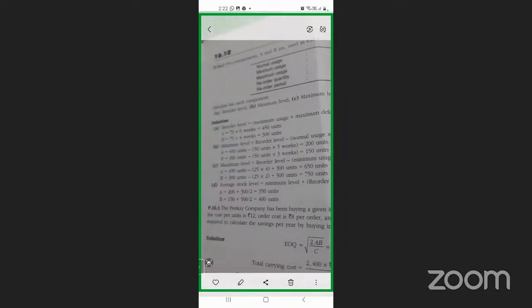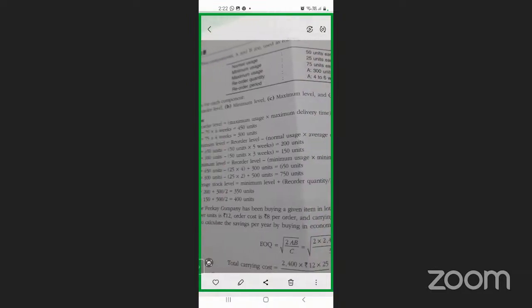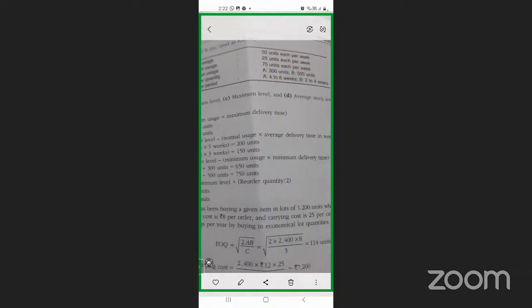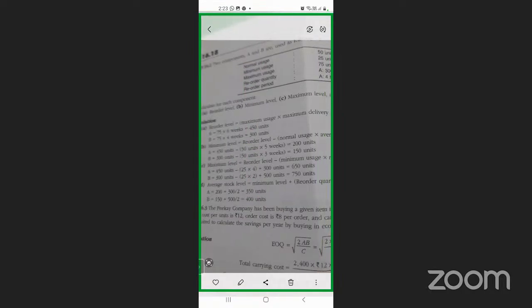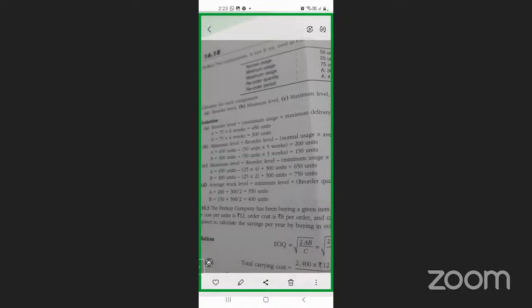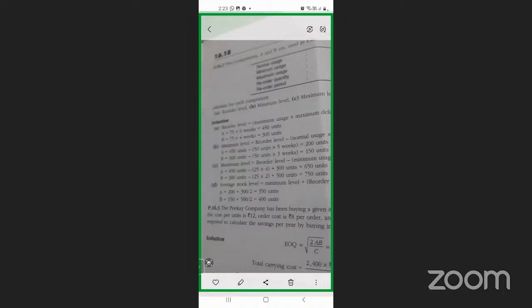You'll get the minimum level. Now calculate the maximum level. How do you calculate the maximum level? Reorder level minus minimum usage into minimum time. Then you have the average stock level. Average stock level is minimum level plus reorder quantity by 2. The minimum level we got here: reorder level minus normal usage into normal time, 200 units. So 200 plus half of the reorder quantity. Reorder quantity for A is 300, for B it is 500. So 300 by 2 is 150, and you get the average stock level as 350 and 400.